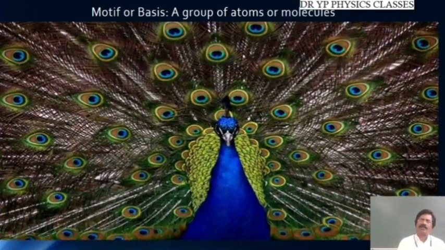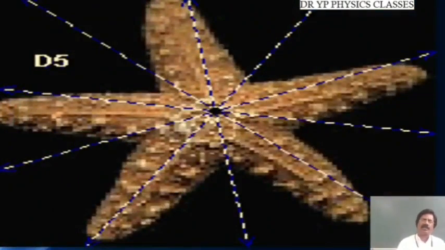So this is a complete crystal structure. Motif. This is the motif, a group of atoms or molecules. Okay, motifs are arranged in a particular fashion, so it is going to be a structure. So this is nothing but, in general, a crystal structure.